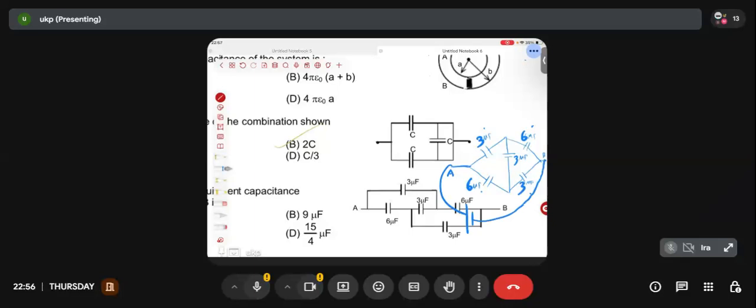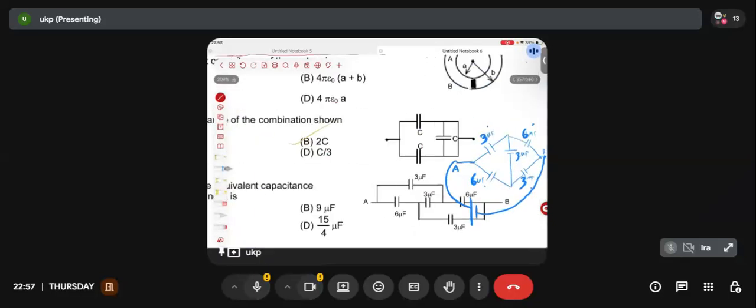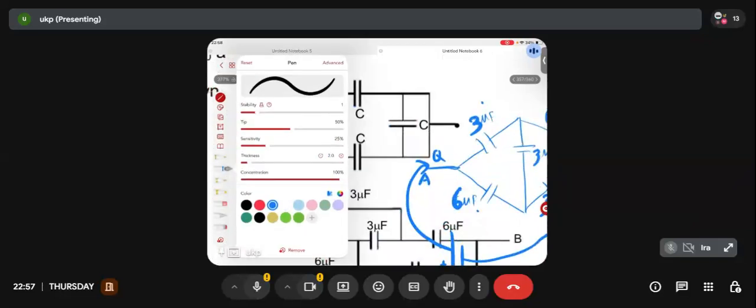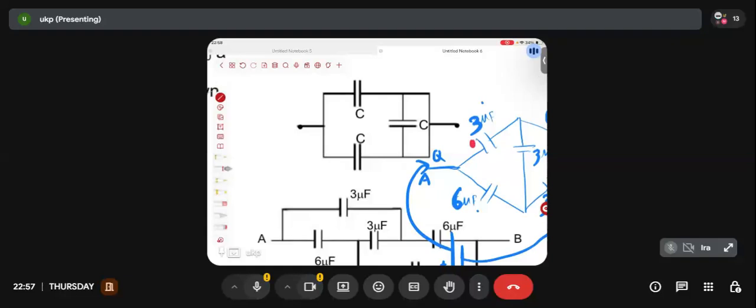Let's not use any shortcut. Let's do it in the normal fashion. Let's say there is a battery connected of EMF V. Let's assume this is sending a charge of plus Q. How much charge will be deposited here? Let's say Q1 goes into this plate.